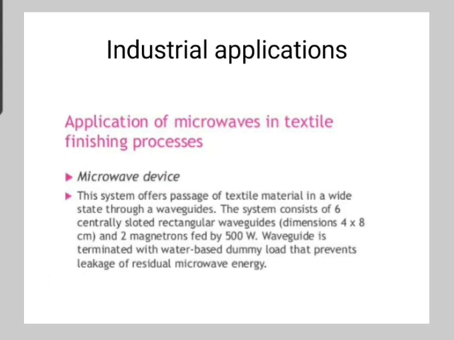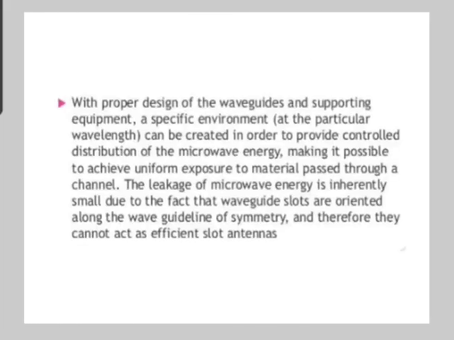This system offers a passage of textile material in a wide state through a waveguide. The system consists of 6 centrally slotted rectangular waveguides, dimensions 4 by 8 centimeter, and 2 magnetrons which are fed by 100 watt. The waveguide is terminated with a water-based dummy load which prevents a leakage of residual microwave energy.